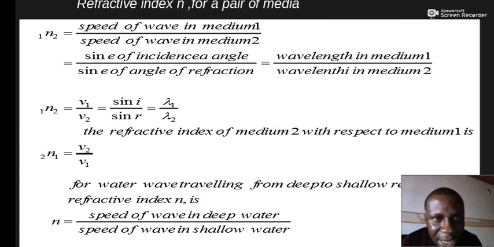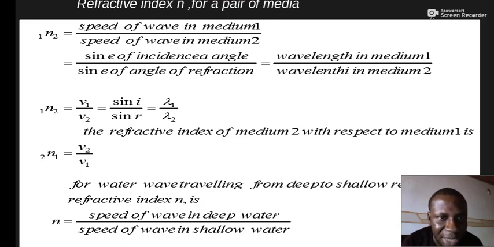Refractive index n of a pair of media is a property of refraction. So we can now determine the ratio of the speed of the wave in medium 1 to that of the speed of the wave in medium 2.